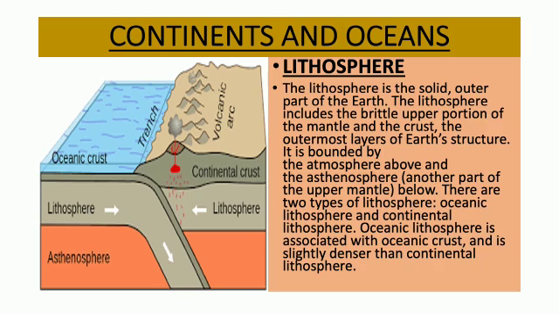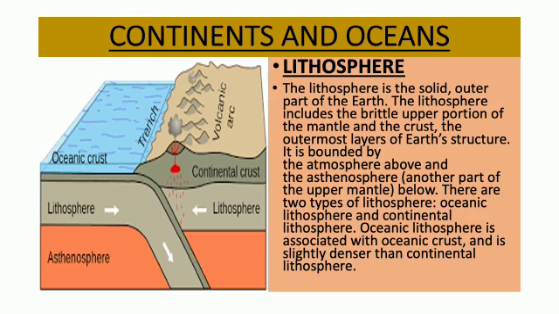And there are two types of lithosphere. One is known as oceanic lithosphere. Oceanic lithosphere is associated with oceanic crust, and continental lithosphere is associated with continental crust.